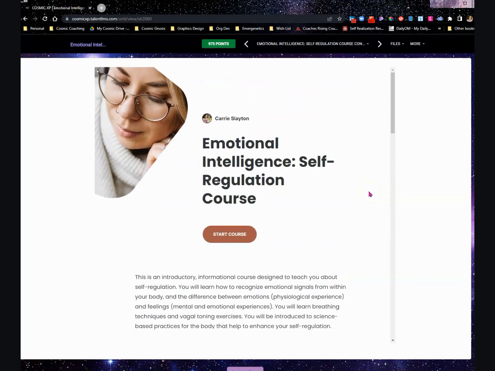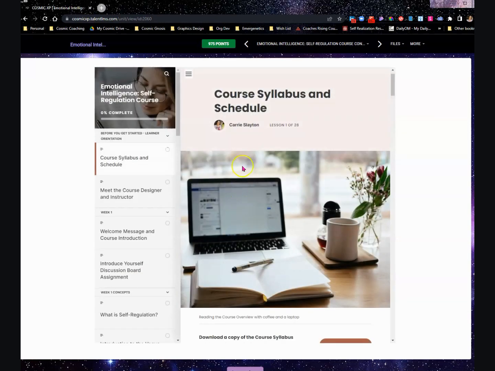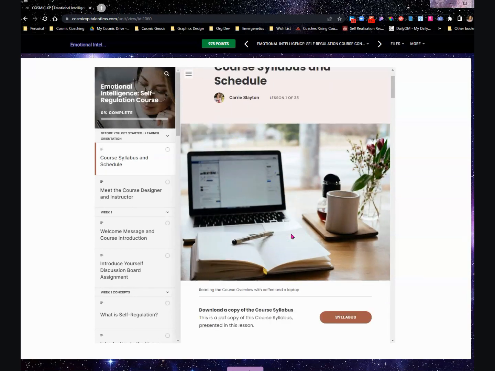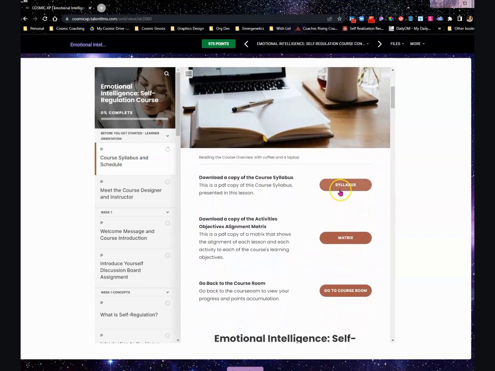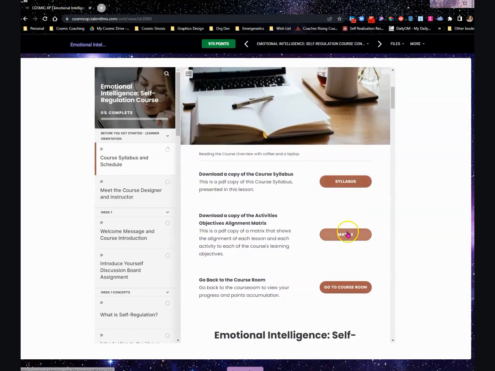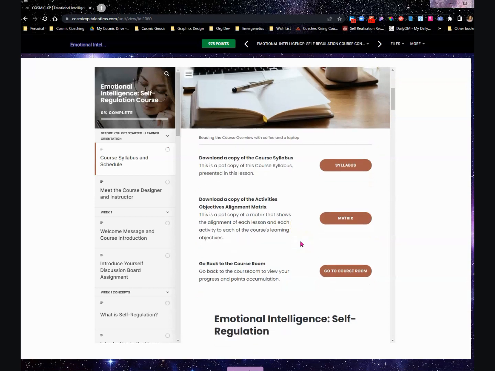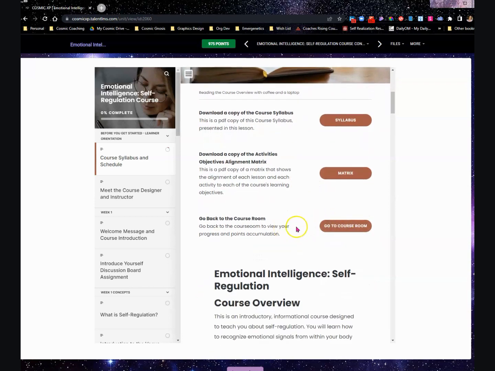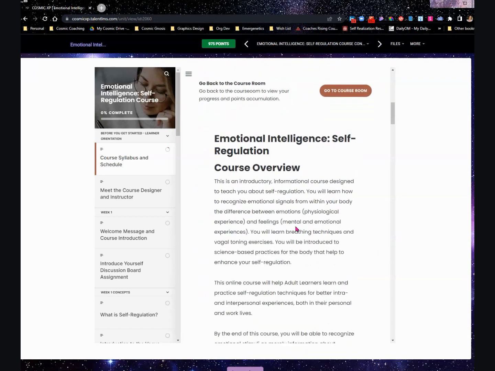To start the course, click the Start Course button, and it will take you into the very first page, which is the course syllabus and schedule, which you also saw in the classroom. You can click these buttons to go right back into the course room. I've made it as easy as possible for all learners to be in the course content itself and click buttons to navigate in and out of the course room.